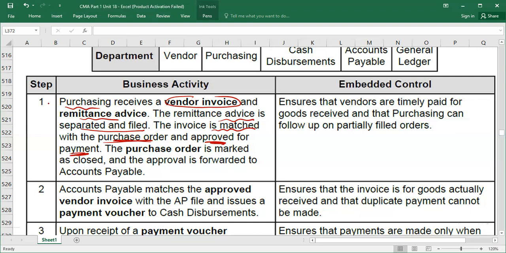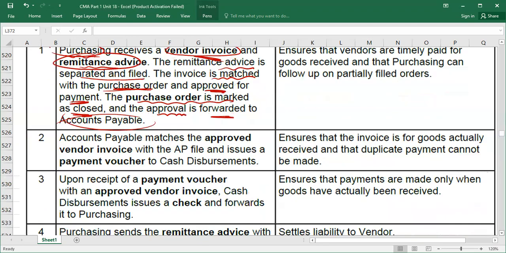Please remember, remittance advice is with the purchasing. Only the vendor invoice you have checked and approved for payment. And the purchase order is marked as closed, because you already have the purchase requisition, you have a purchase order, and now you have received the invoice also. The approved invoice, you will forward to the accounts payable department.